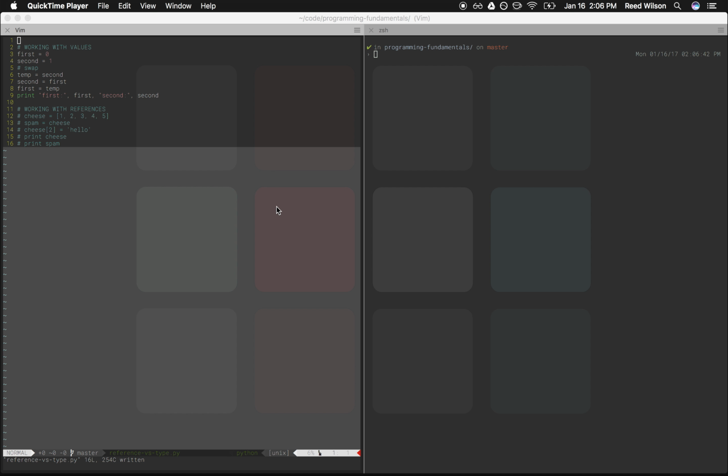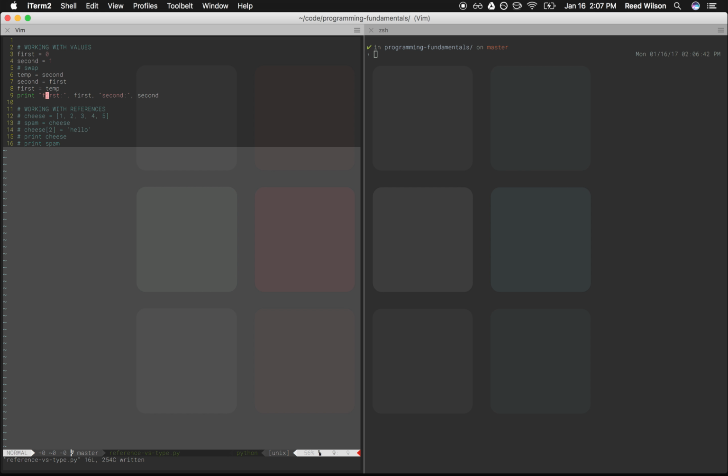Okay, so now that you know about data structures, you need to know that they don't behave the same way as the other data types that we've used in the past. So I've got an example here that I'm going to go through with you. In this example, I've got a variable first and it's got an integer value of 0. So when I try to give this to a module or a function, or I try to swap its value, you're going to see that every time I do anything with it, it's just copied. The value that's in the variable is copied.